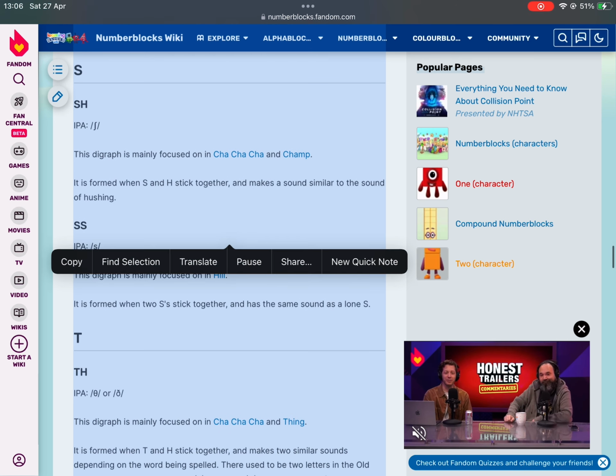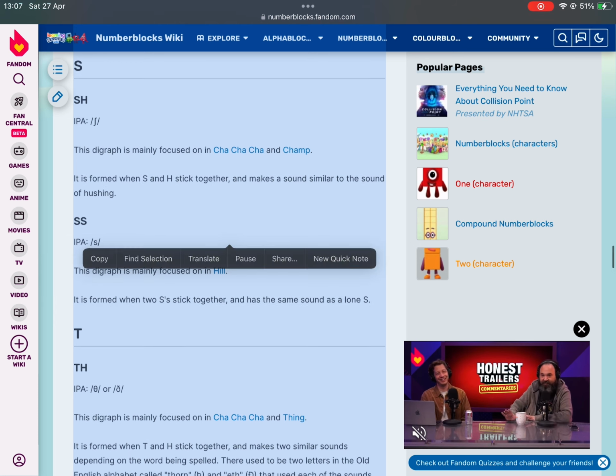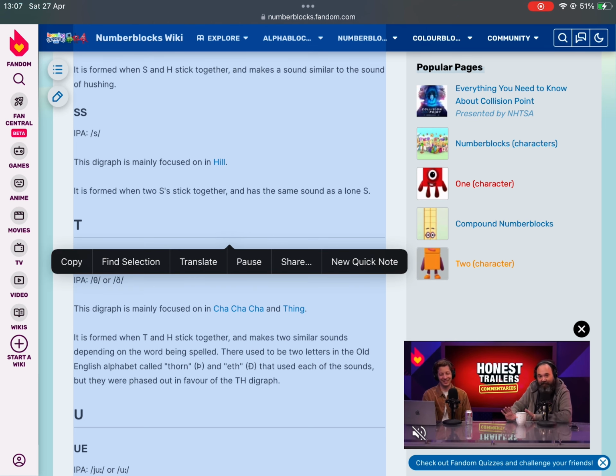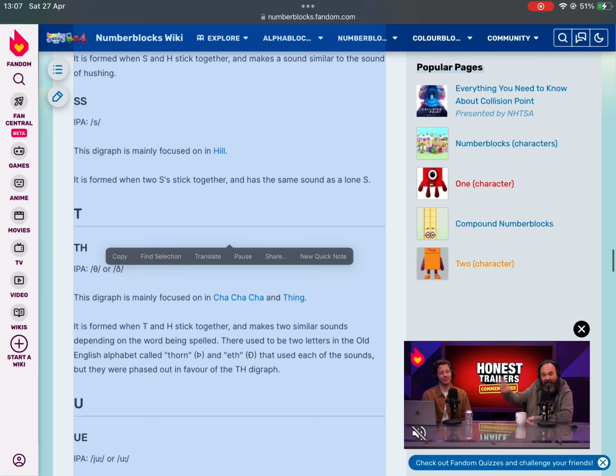SH. This digraph is mainly focused on in cha-cha-cha and champ. It is formed when S and H stick together, and makes a sound similar to the sound of hushing. SS. This digraph is mainly focused on in hiss. It is formed when two S's stick together, and has the same sound as a lone S.